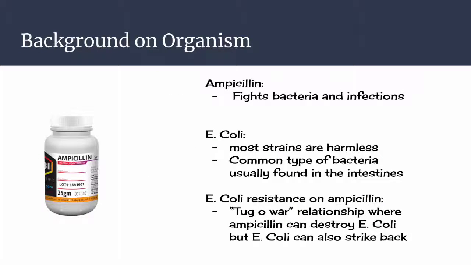E. coli is a bacteria which is commonly found in the lower intestines of warm-blooded organisms. Most E. coli strains are harmless, however, some can cause very serious food poisoning.